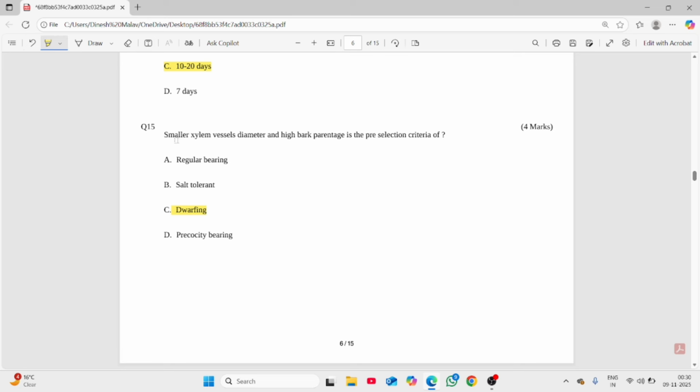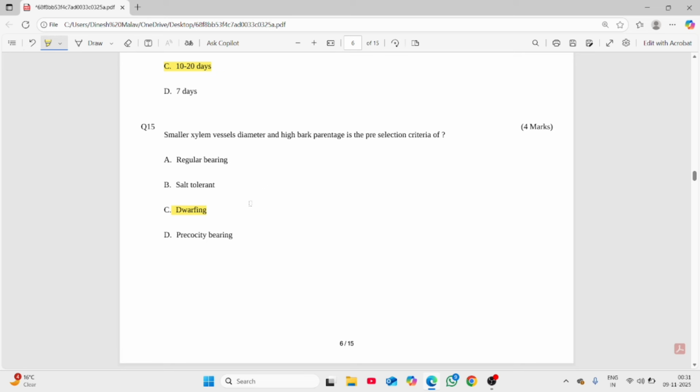Look, if they have smaller xylem vessels, there will be less amount of water transported to the scion. If a smaller amount of water is transported to the scion, it will lead to less growth of the scion, and that leads to dwarfing. Okay, the second thing is high bark percentage. When there is a high bark percentage, there is a clear-cut transport of carbohydrates from scion to rootstock. So what is happening here? Roots utilize a large portion of the carbohydrate supply. So that's why the scion portion limits its growth, which leads to the dwarfing character. So this is the physiology behind the smaller xylem vessels.